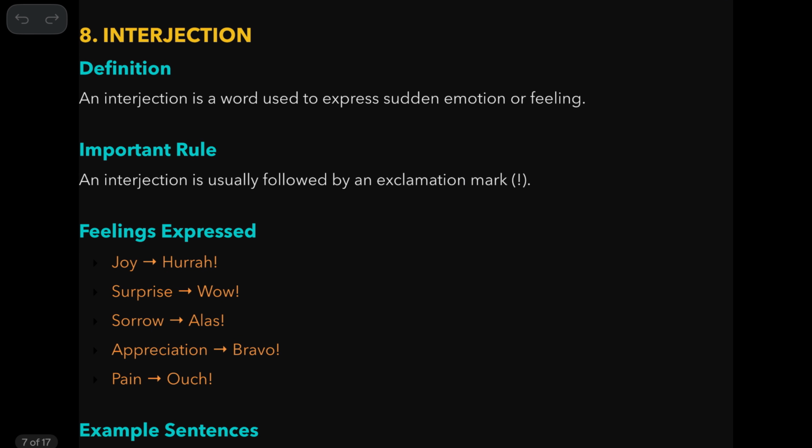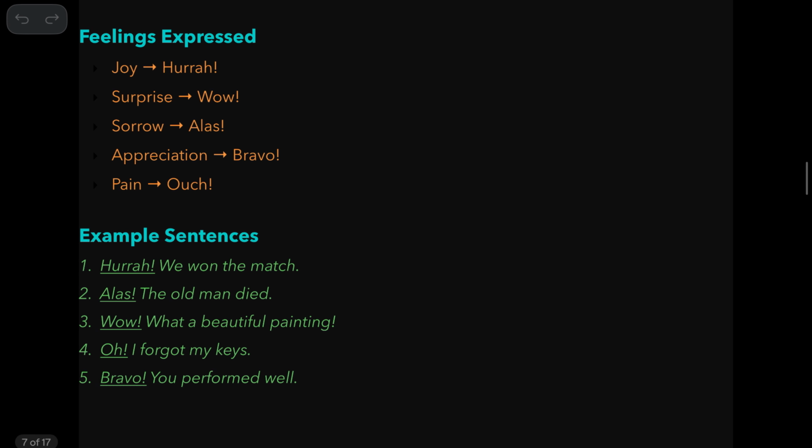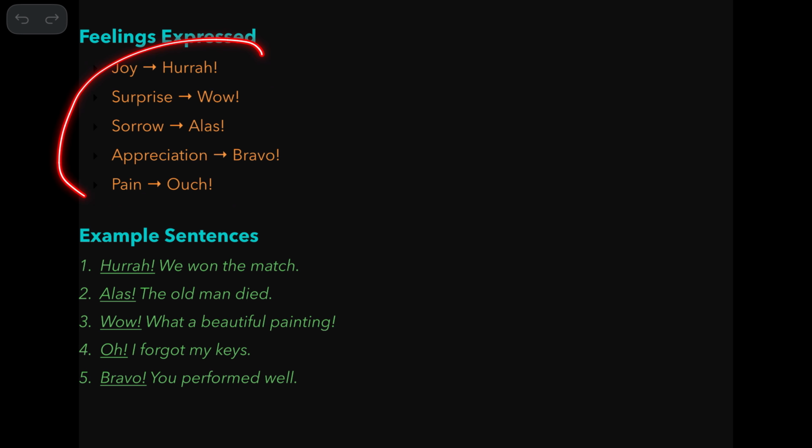Interjection. An interjection is a word used to express sudden emotion or feeling. An interjection is usually followed by an exclamation mark. Usually, not always. Okay. So there are some interjections expressing different feelings. Take a look at them.